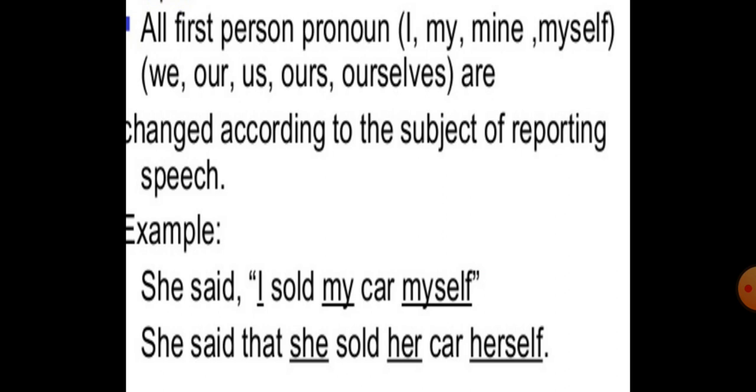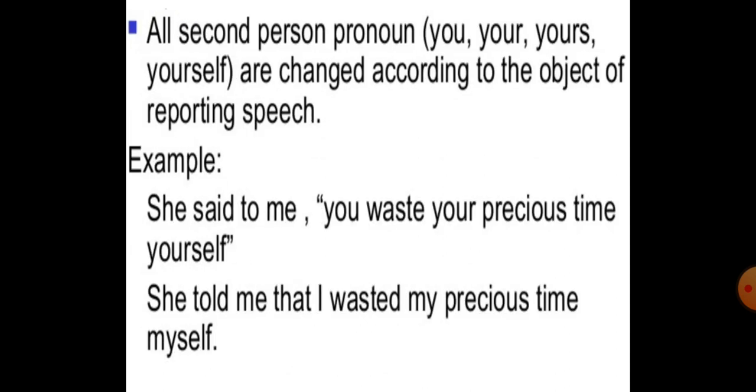So these words will change according to she, ये change हो जाएंगे. That is the subject. So I will become she, my will become her, myself will become herself. So she said that she sold her car herself. So this is in the case of first person.